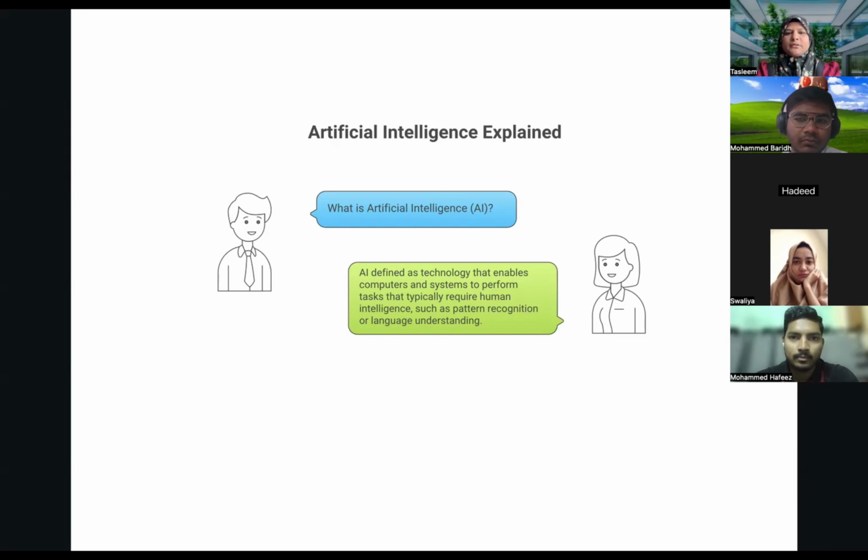This session we will actually start on what is AI, what is artificial intelligence. You will be able to appreciate what exactly is happening in AI. You're already using so many applications which are running on AI behind the scenes.